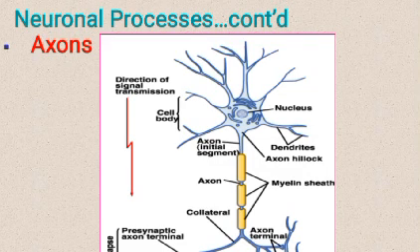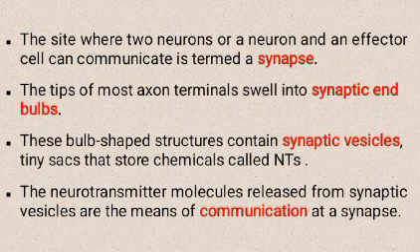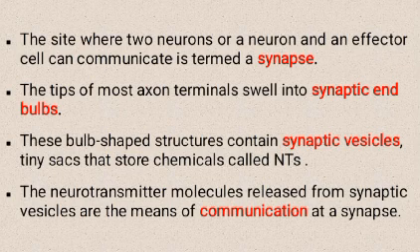Neuronal process, the axon. The site where two neurons, or a neuron and an effector cell, can communicate is the synapse. The tip of most axon terminals swell into synaptic bulbs. These bulb-shaped structures contain synaptic vesicles, tiny sacs that store chemicals called neurotransmitters. The neurotransmitter molecules released from synaptic vesicles are the means of communication at a synapse.